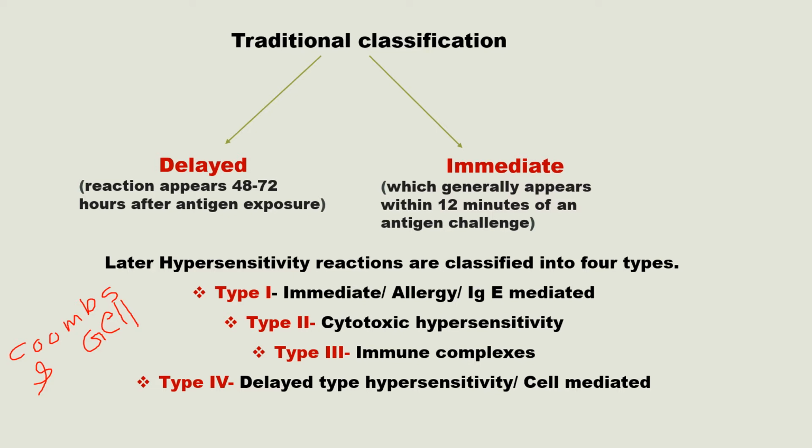Type 1 hypersensitivity is also known as immediate type hypersensitivity, allergy, or we can say it is IgE mediated hypersensitivity. And type 2 hypersensitivity means cytotoxic hypersensitivity. And type 3 is immune complex mediated hypersensitivity. And type 4 is delayed type hypersensitivity or cell-mediated hypersensitivity. Okay.